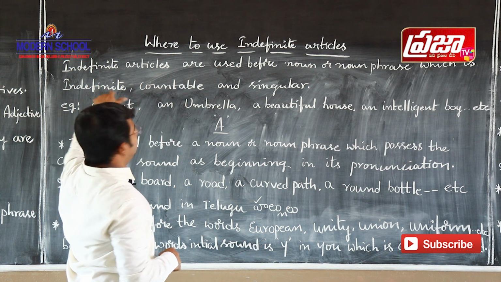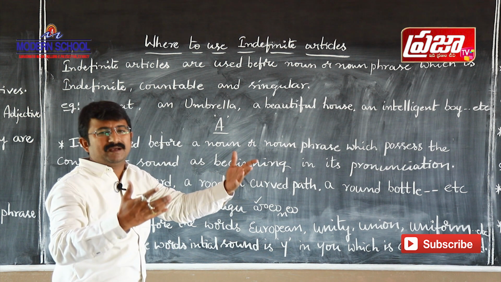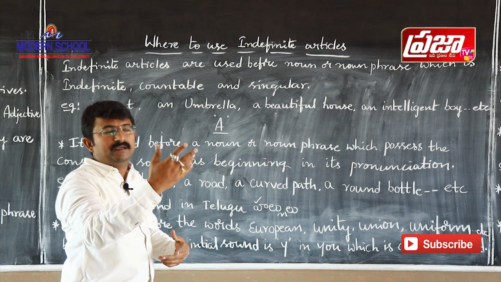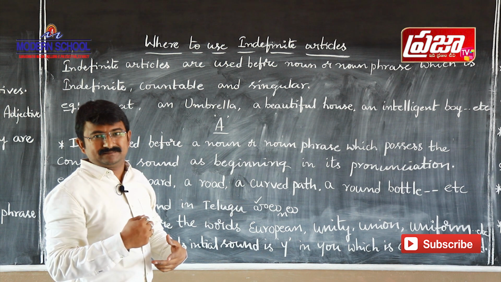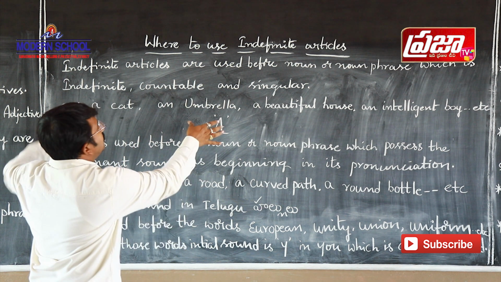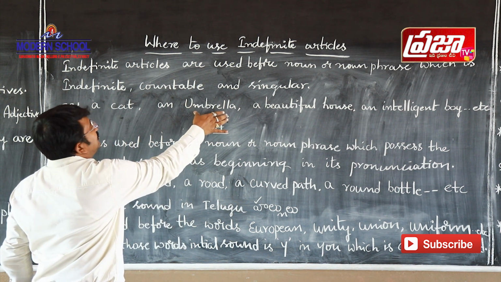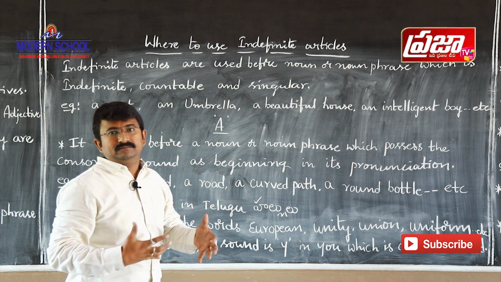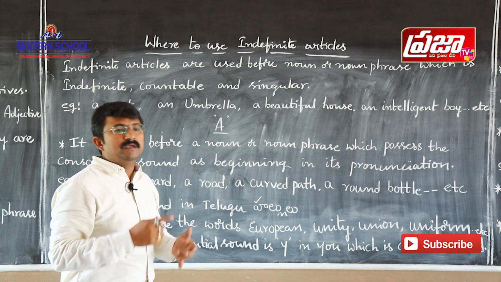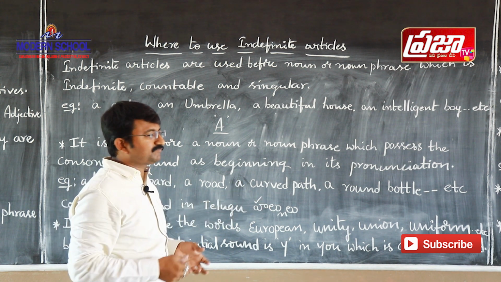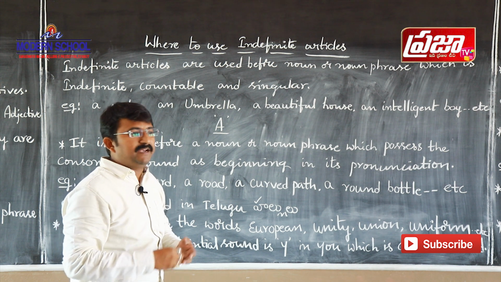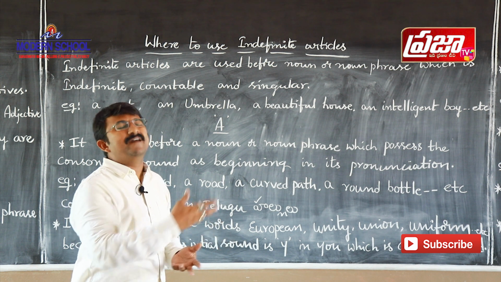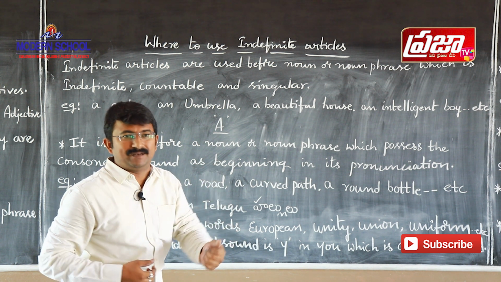So let us see here, umbrella. Umbrella is indefinite. There are many umbrellas. Among them we talk about an umbrella which is not particular. So here this umbrella is indefinite, and at the same time we can count umbrellas. If there are many umbrellas and we are asked how many, we can count and say 5 umbrellas or 6 umbrellas.